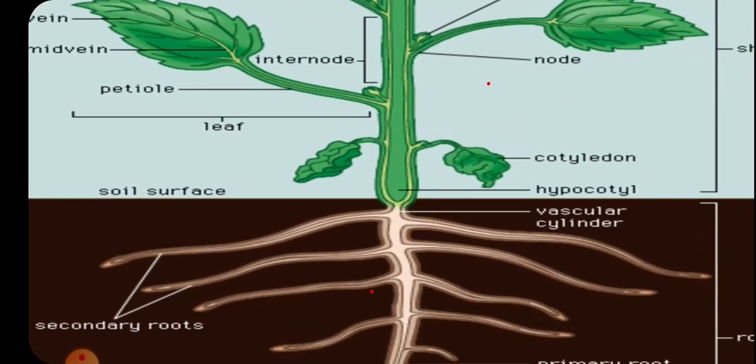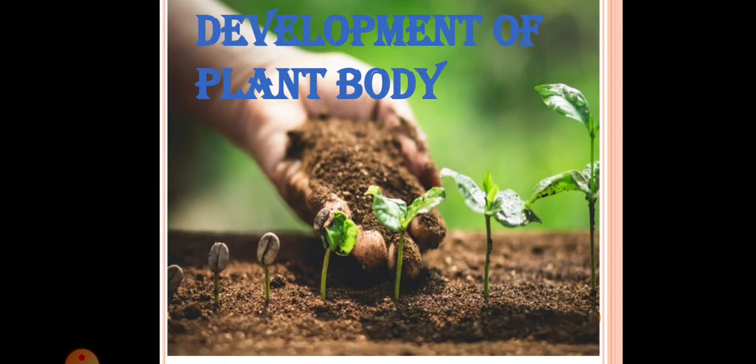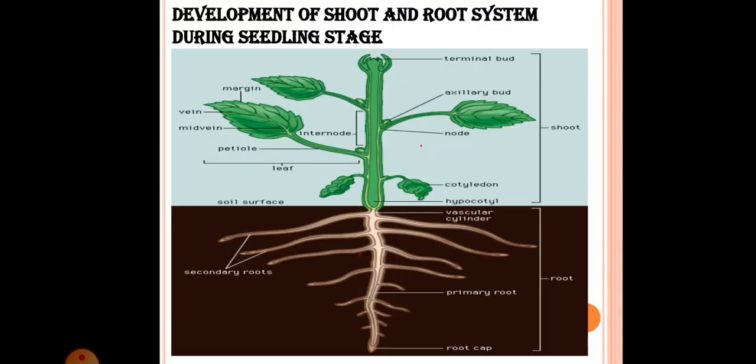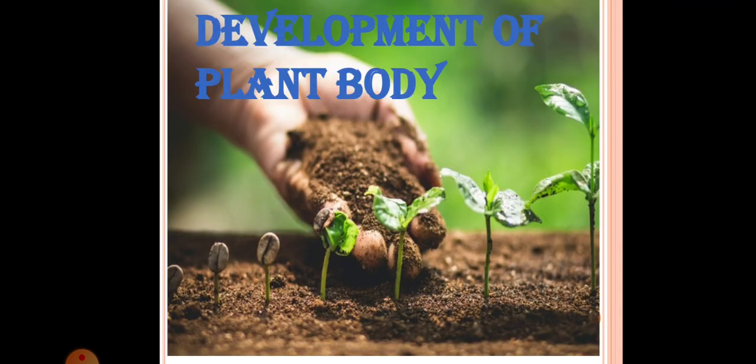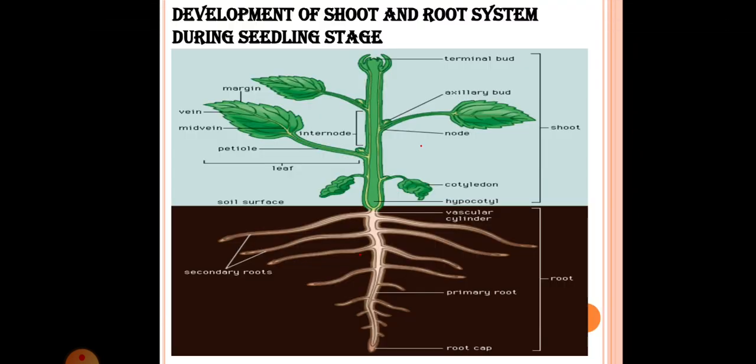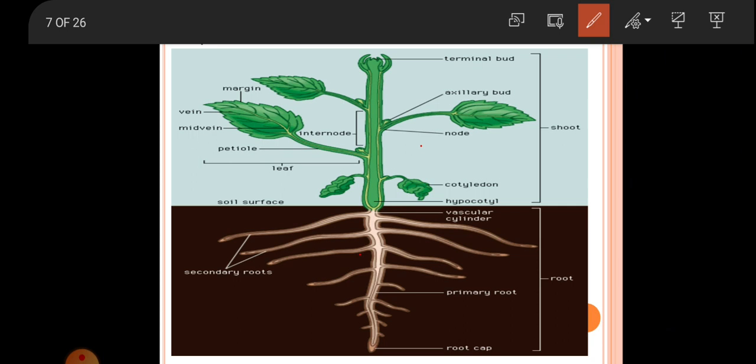This is the cotyledon, and this region is known as the epicotyl. So here I'll show you the region. This region in between the cotyledon and the first leaf is known as the epicotyl.